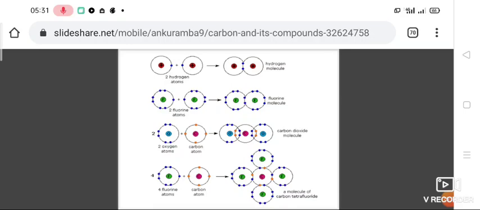Thus the bond formed between carbon and oxygen is a double covalent bond. So both acquire the nearest inert gas configuration, that is neon. After writing this, you have to write the structure also: O double bond C, and this side also double bond O. This is the way you have to complete the write-up for the formation of any compound.